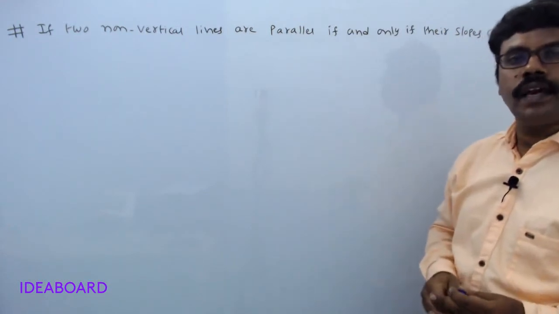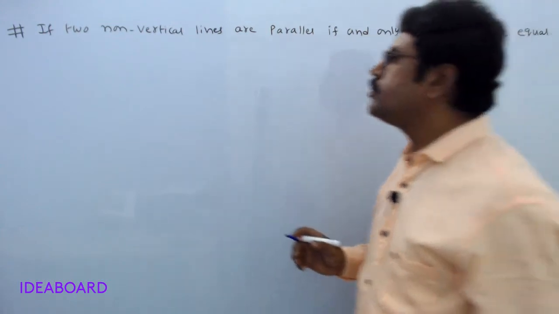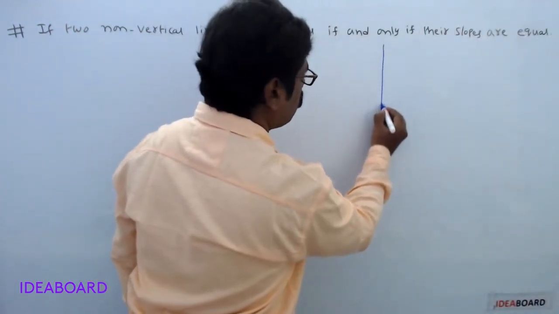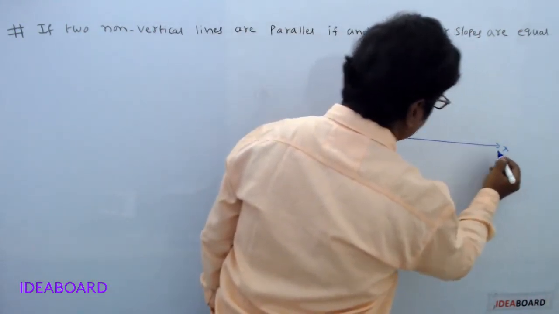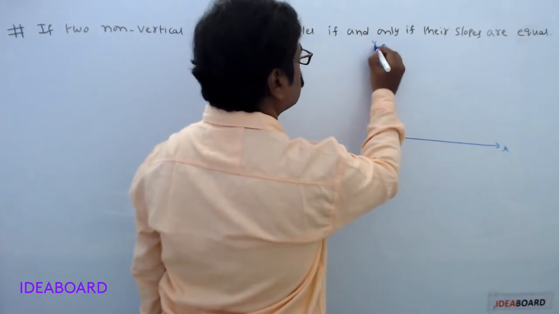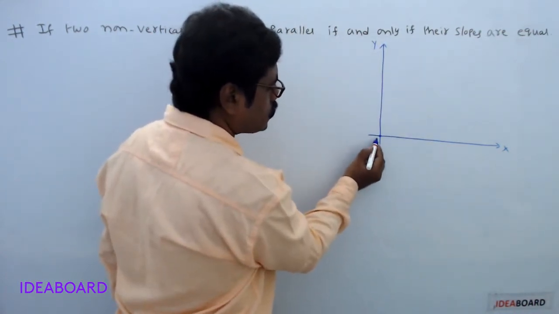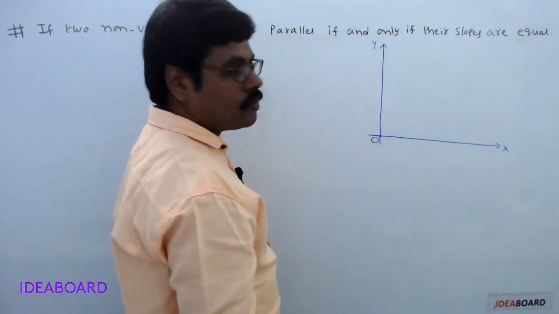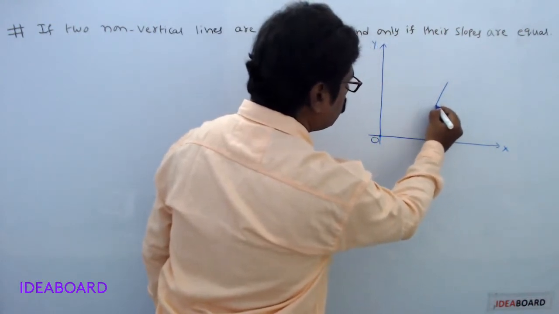First we will consider two parallel lines. Now first draw the diagram. Now take the coordinate axis. This is x-axis. This is y-axis. Point of intersection of x-axis and y-axis is the origin. It is denoted with a letter O. Now draw a line.